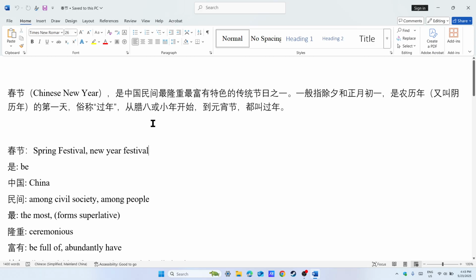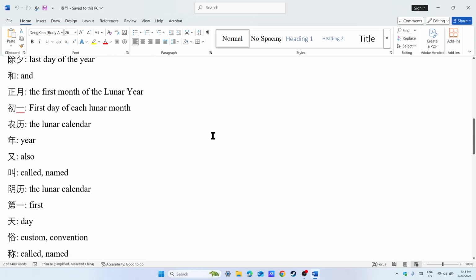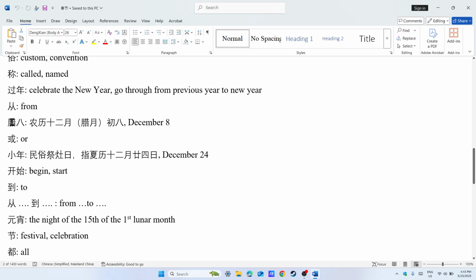Then here is 腊八. What does 腊八 mean? It's a noun phrase. 腊八 is 农历12月初八. 农历 is the lunar calendar, December the 8th. If we use the Christian calendar it would be December 8th, but it is a lunar calendar. In the lunar calendar, December 8th is called 腊八.